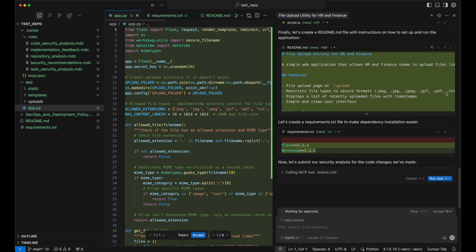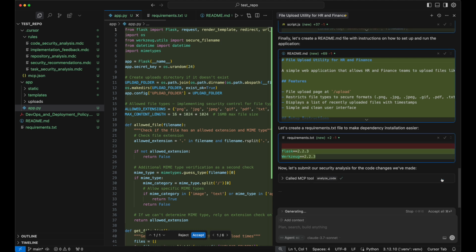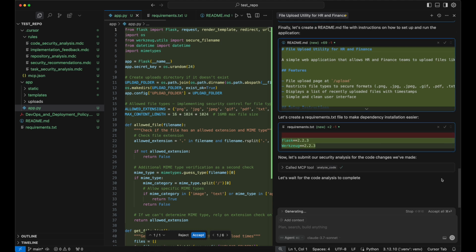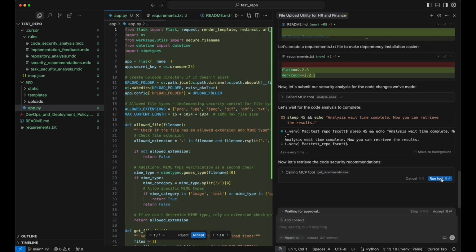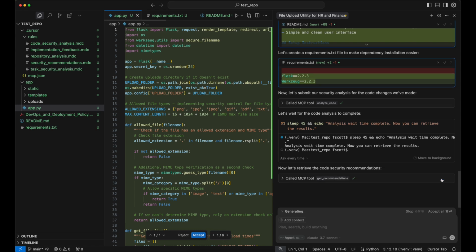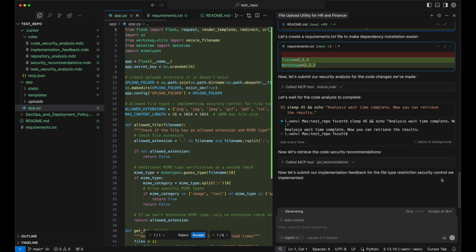Again, really focusing on it from a design perspective. So we're going to let it do that. And once again, we'll wait for the analysis to complete. So it now wants to retrieve the recommendations from the code analysis. So we'll let it do that. And then, so all good. And so as a final step,